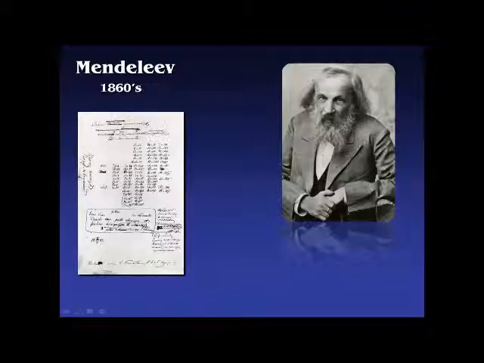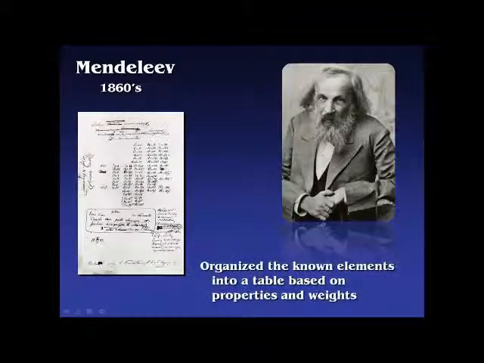And what he did is he started to arrange these things into rows and columns that all had some things in common. Basically, he organized all the known elements of the time into a table based on properties and their weights. And essentially what he came up with was the very first periodic table.